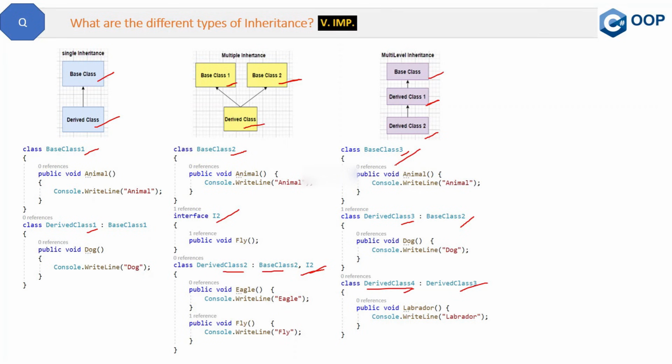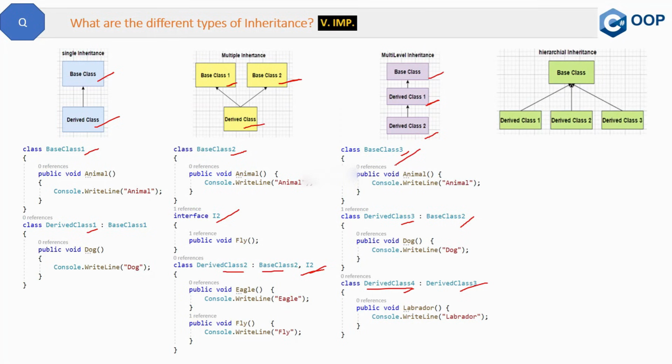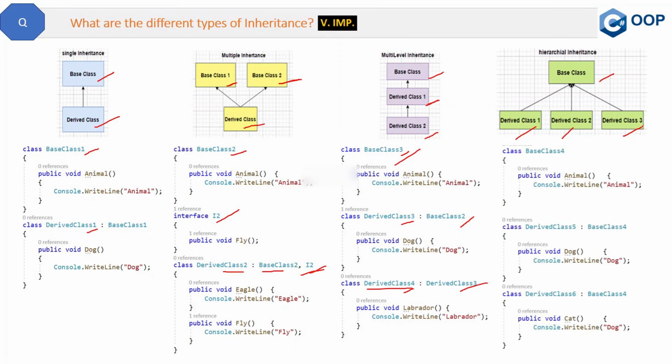Now the next type of inheritance is hierarchical inheritance. In case of hierarchical inheritance, we have one base class and we have multiple derived classes, like this derived class 1, derived class 2 and derived class 3. This is the most used type of inheritance, because mostly in the application we have one base class and then we are deriving it in multiple derived classes. Here is the code. It is pretty simple.